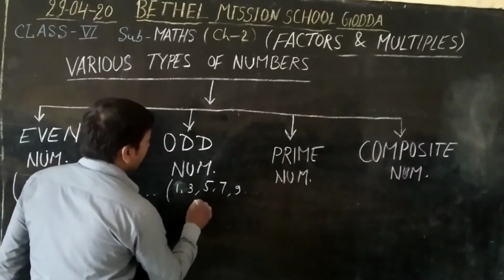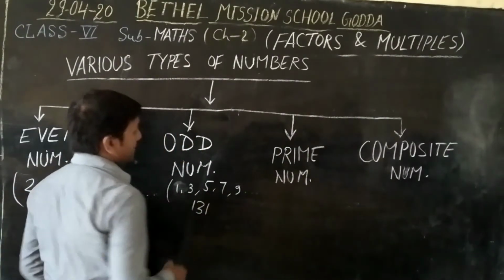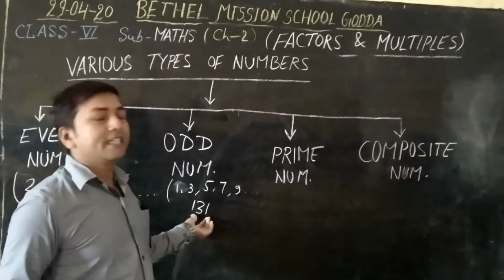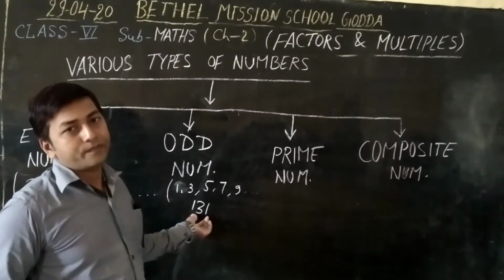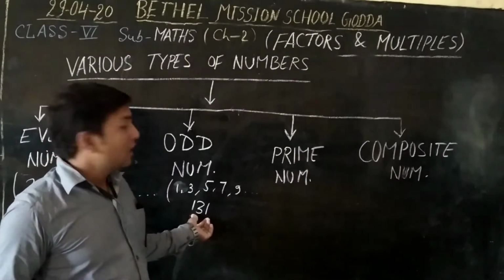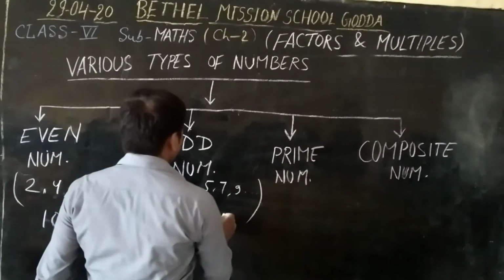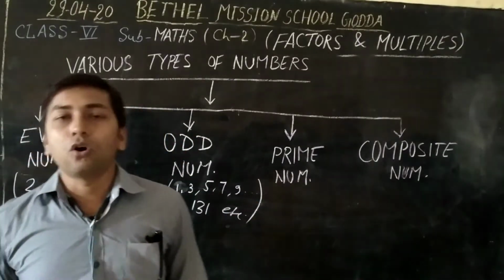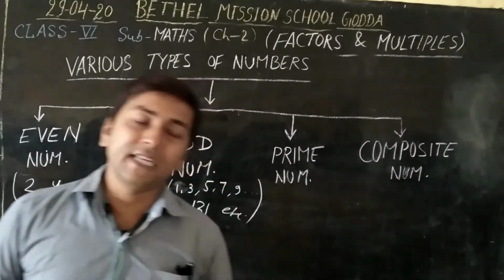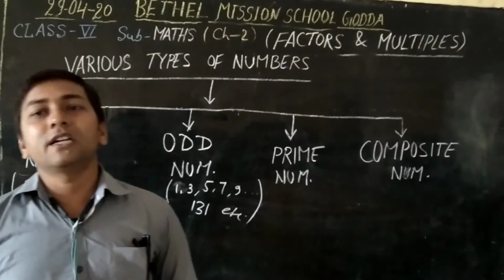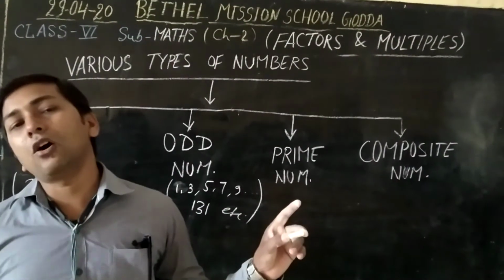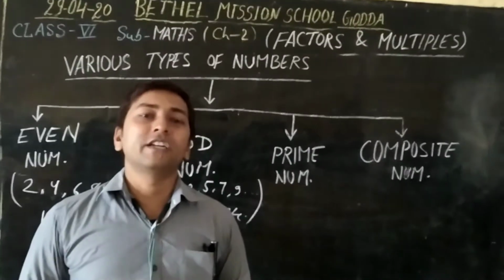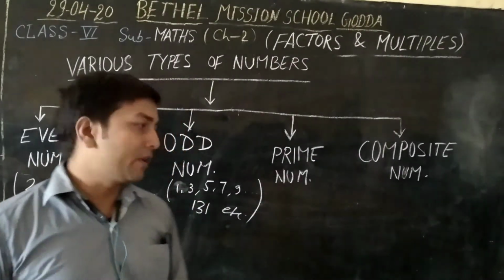And also we can write this number. So by 2 we cannot divide this number. Okay? So these are called odd numbers. Once again I repeat, the numbers which are not multiples of 2 are called odd numbers. Okay, I hope you understood.